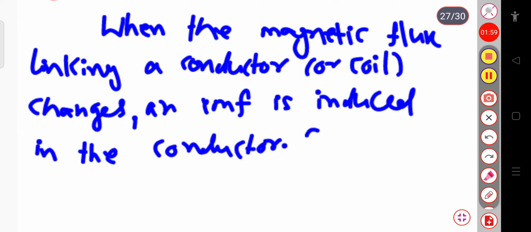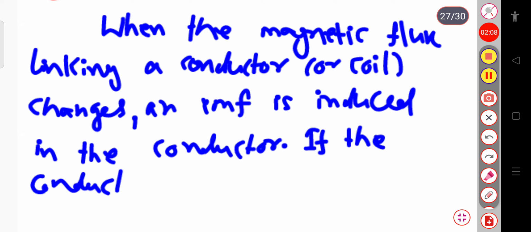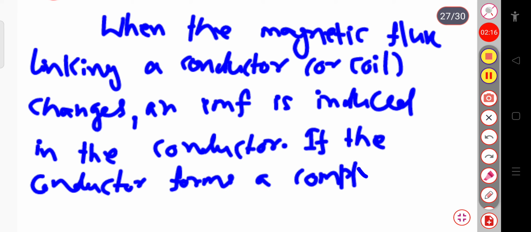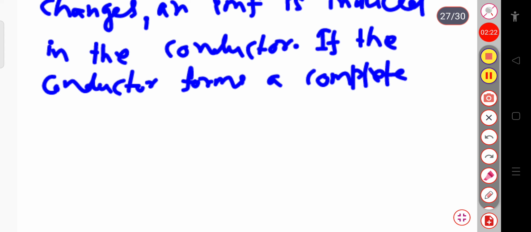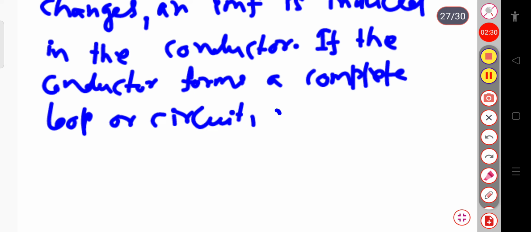Now if the conductor, which means the coil, forms a complete loop or circuit, a current will flow in it.